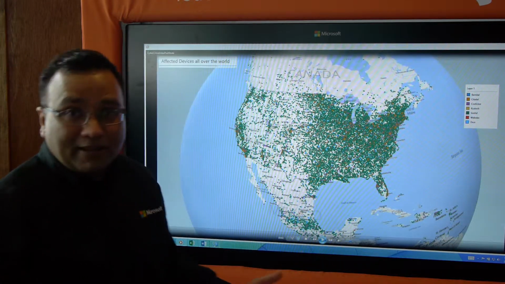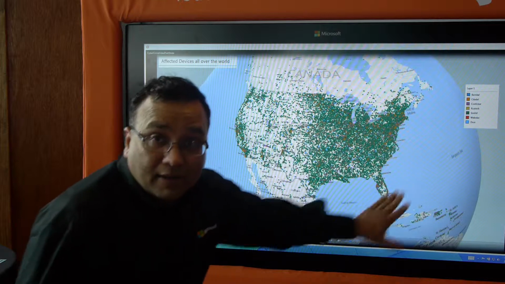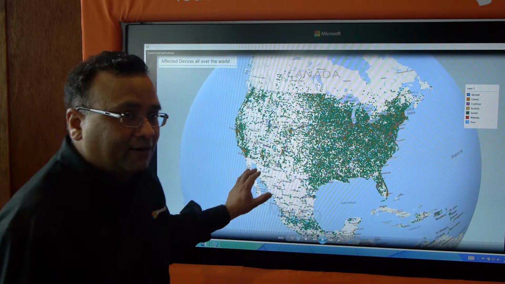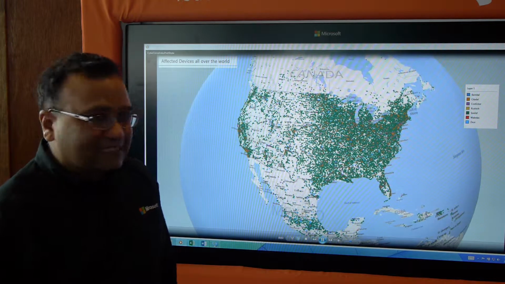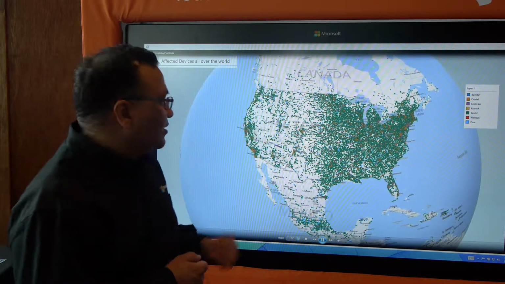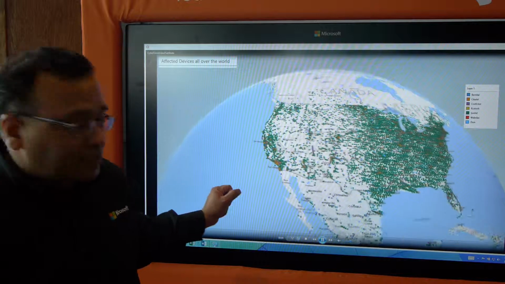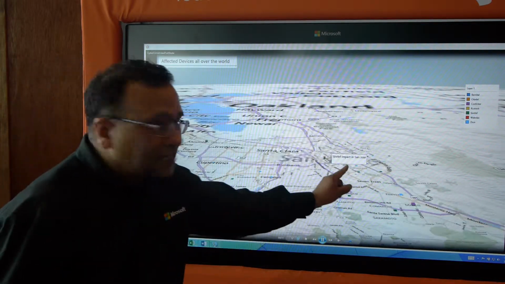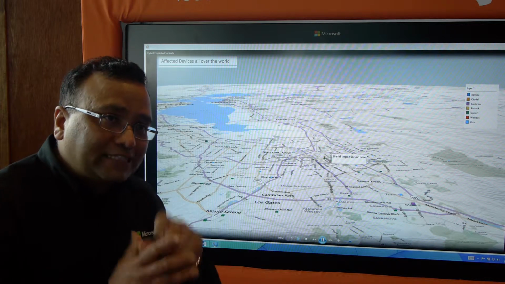So as you can see here very clearly, you have lots of green color on the East Coast versus the West Coast. So you have lots of infections here versus here. But we don't know what's happening. So let's really go into one area, in San Jose, San Francisco, for example. And here you can literally drill down into this detail. Okay, what is the impact in San Jose?